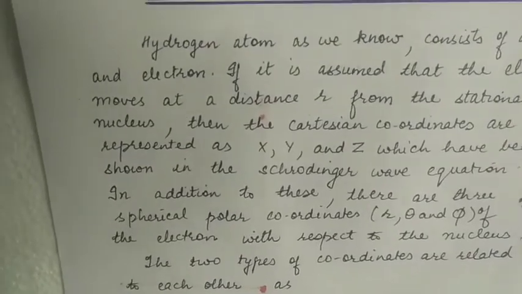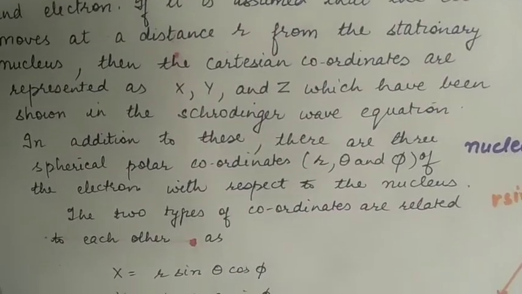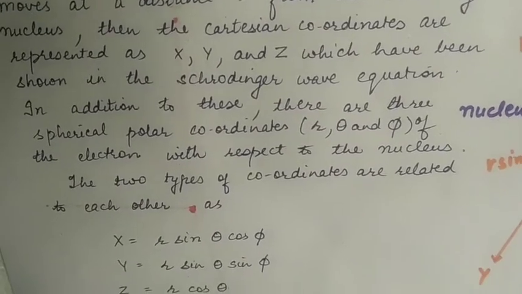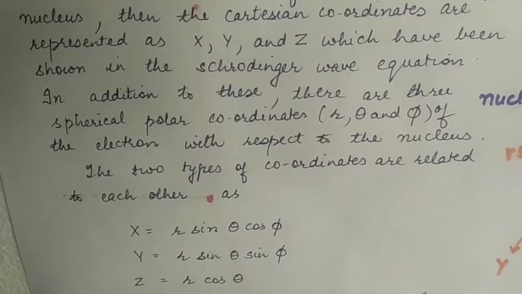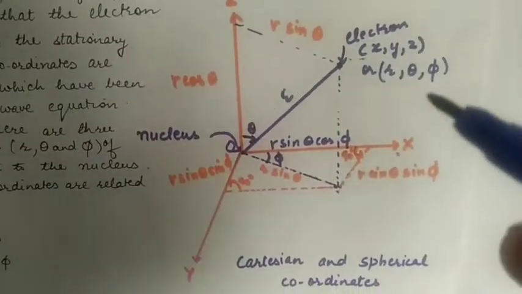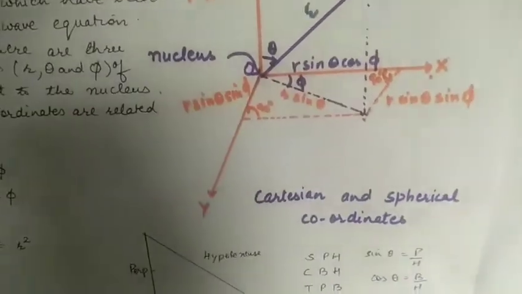So we have polar coordinates r, theta and phi of the electron with respect to the nucleus. And the two types of coordinates are related to each other, as from the values of coordinates you can find out the probable position of the electron.